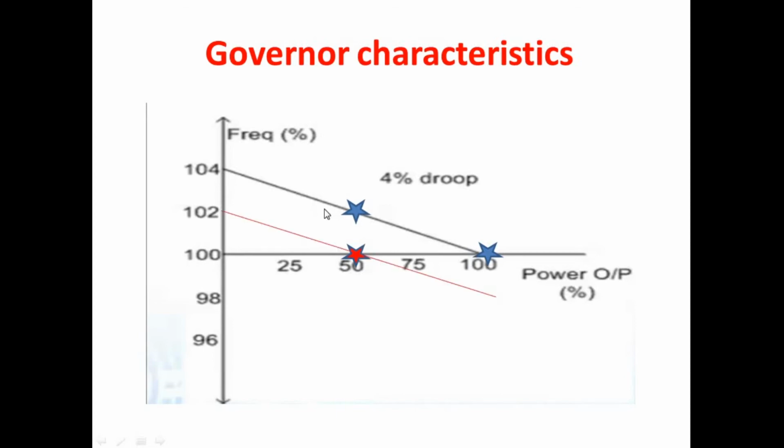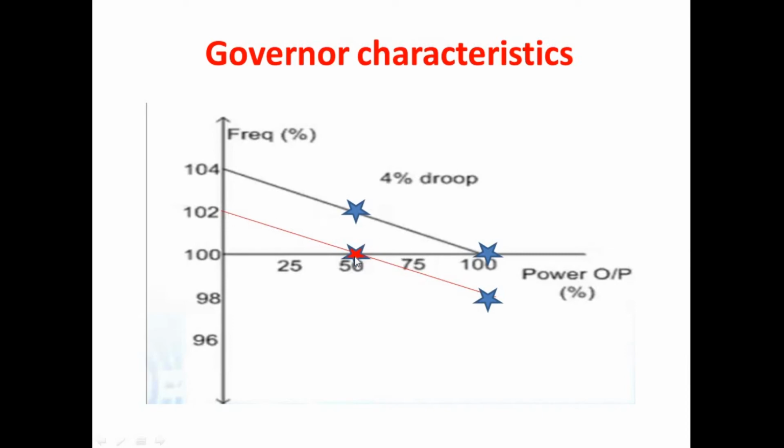It shifts the entire characteristics into a new operating position. So now the group characteristics of the entire LFC model will be this red line, and the system is operating at this red star. Now consider that again we are going to increase the load. The power demand is at 50 and it is operating at 50 Hz. Now the system is in steady state, and because of the supplementary control we have a change or shift in group characteristics.